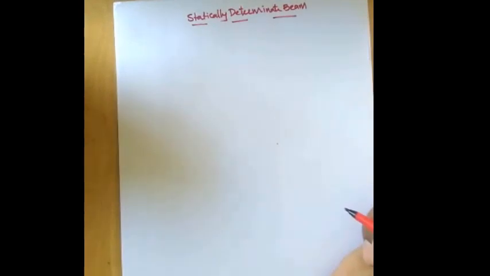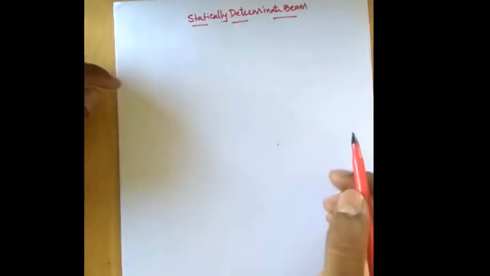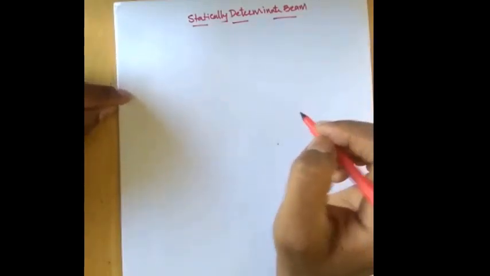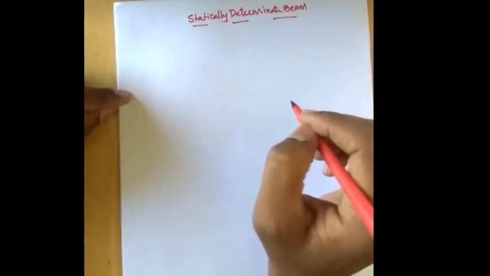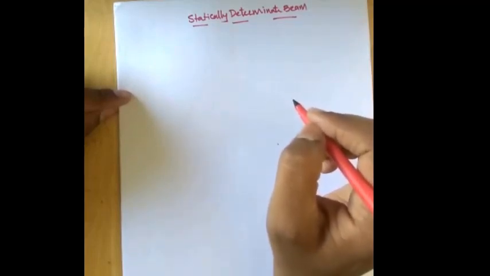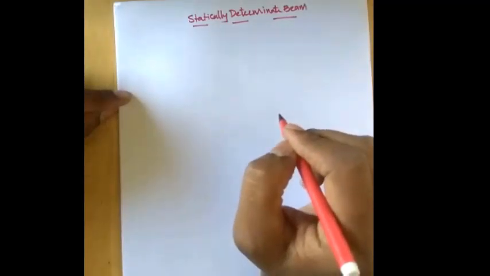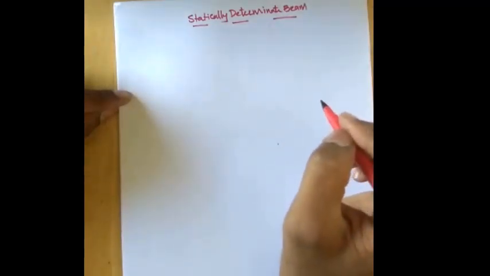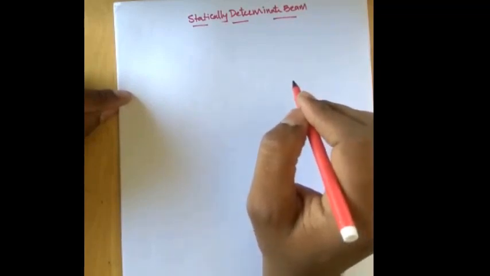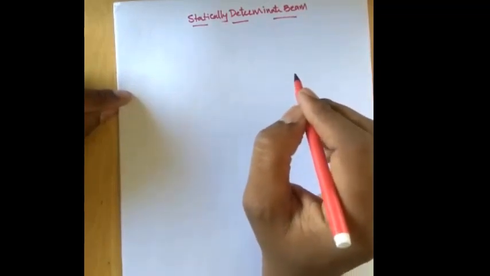Generally, beams or structures are classified into two categories. One is a determinate structure and another one is an indeterminate structure. In this case, we'll be discussing the statically determinate beam. A determinate beam is one whose reactions are equal to or less than the number of equations of equilibrium. Then that beam is called a statically determinate beam. So the unknown reactions can be found out by using the equations of equilibrium.